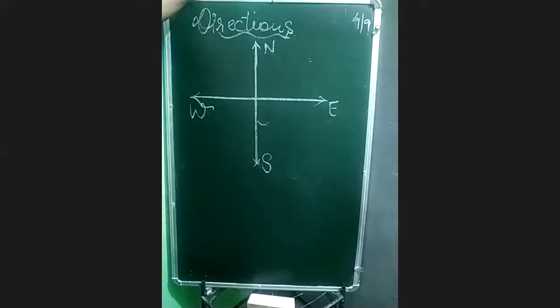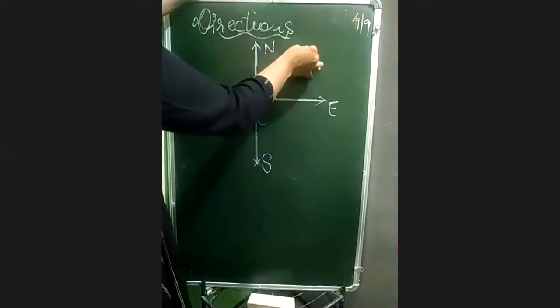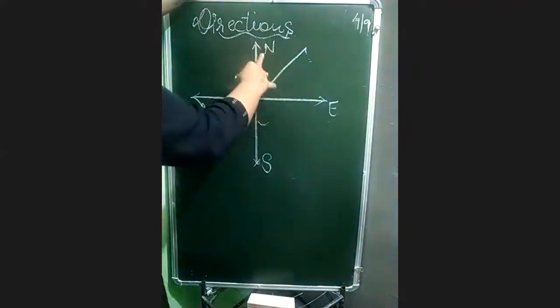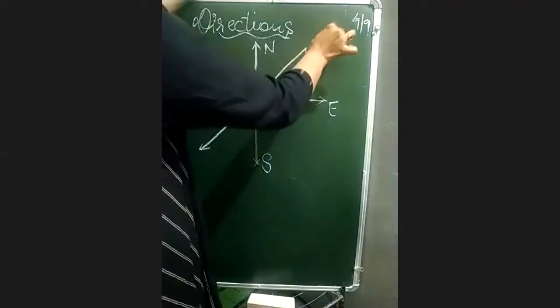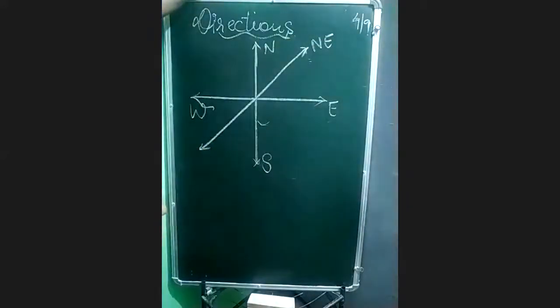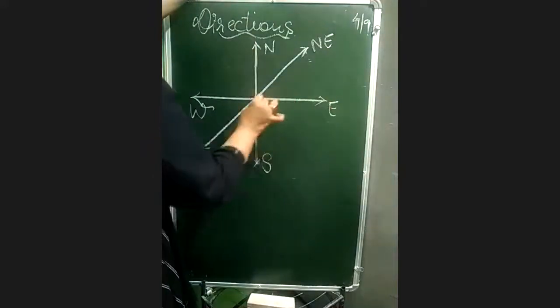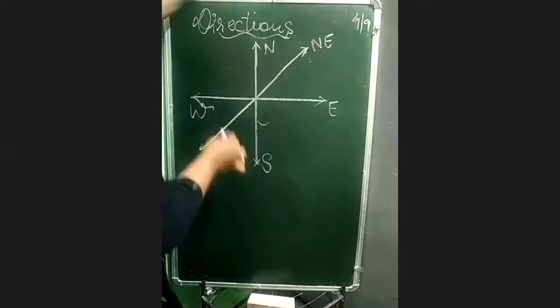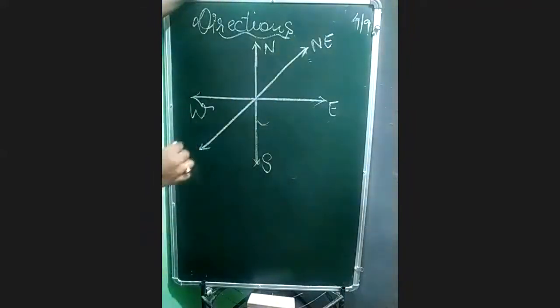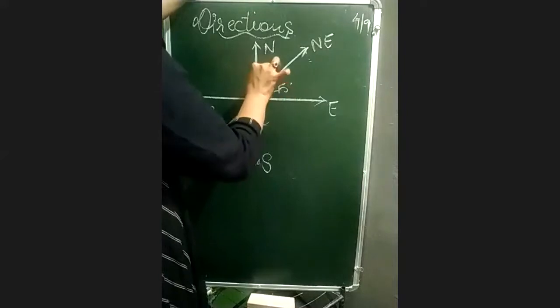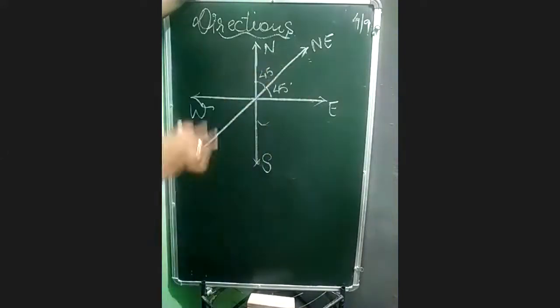Then coming to another portion, remember this thing: exactly in between north and east, it is called northeast. Okay, exactly in between. And remember, these are all 90-degree angles. This is 90, this is 90, this is 90, this is 90. But exactly in between, when you draw it, remember, this is 45 degree and this is also 45 degree. And 45, 45 together will give you a total of 90.